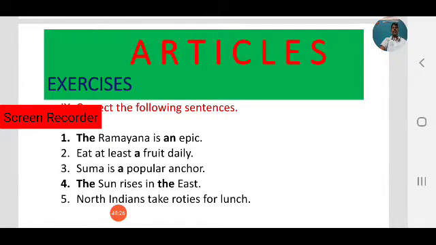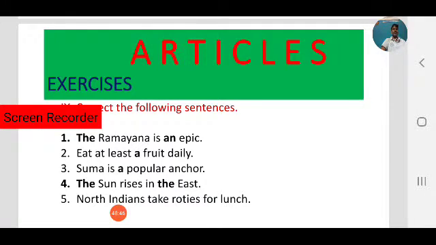Next one. Suma is a popular anchor. Observe, a popular anchor. Popular begins with a consonant sound. So before consonant sounds, we use a. A popular anchor.